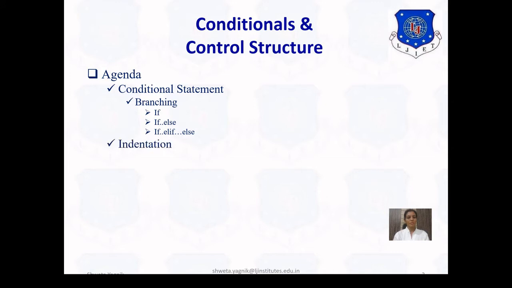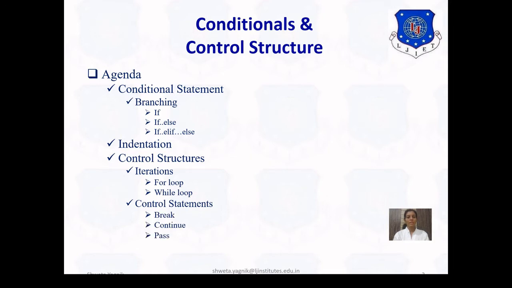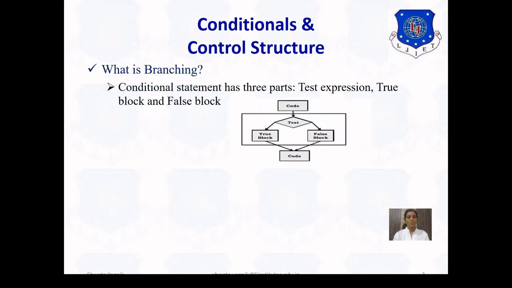Let's begin with the agenda. We are going to study conditional statements, branching using if, if-else, and elif. Then we move towards indentation used in Python, and control structures, that is iteration using for loop and while loop. Then we will look into control statements like break, continue and pass. So let's begin with our first agenda, that is branching.